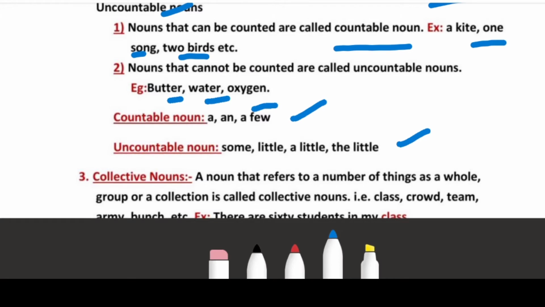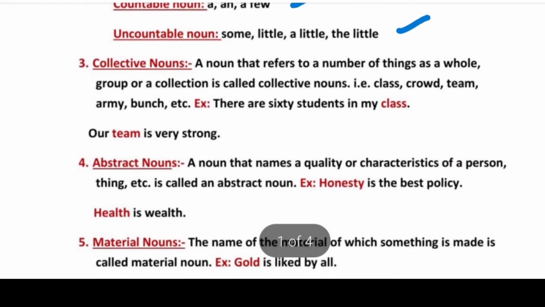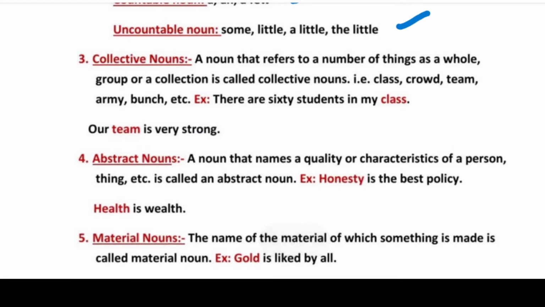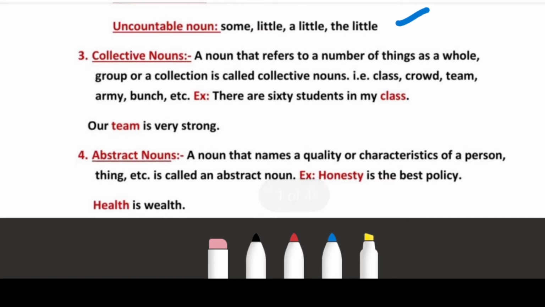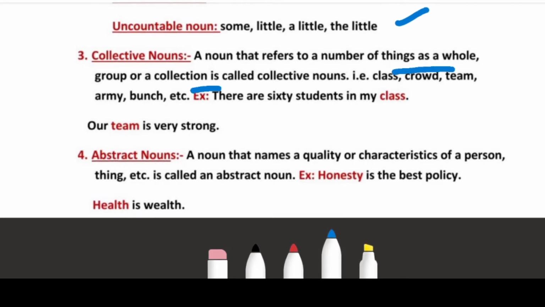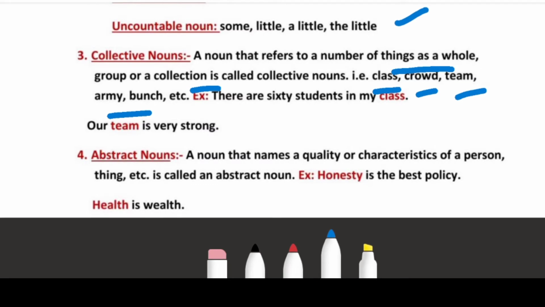Okay. Third one is your collective noun, a noun that refers to a number of things as a whole, a group or a collection. Those nouns in which we consider a group of things collectively. That comes under collective noun, like your class, crowd, team, army, bunch.